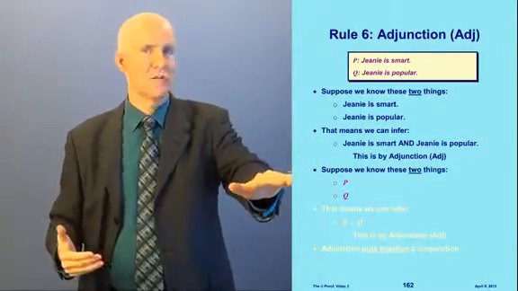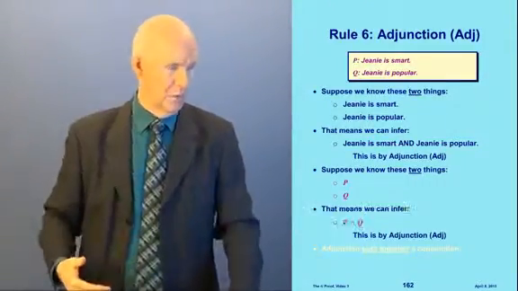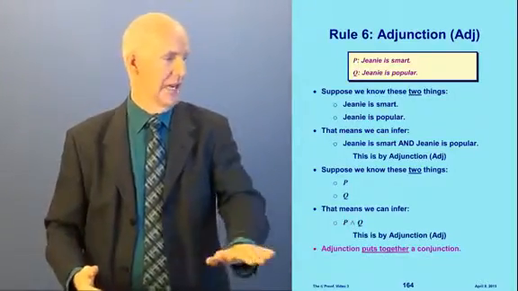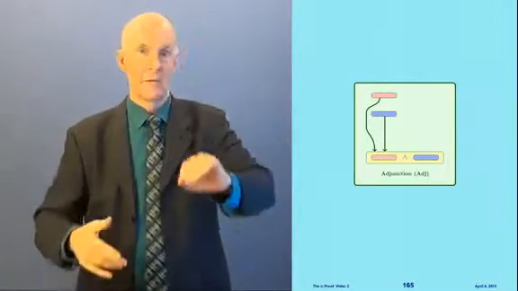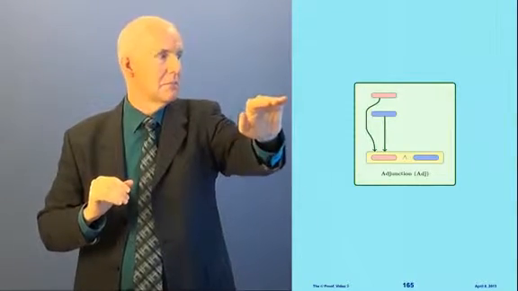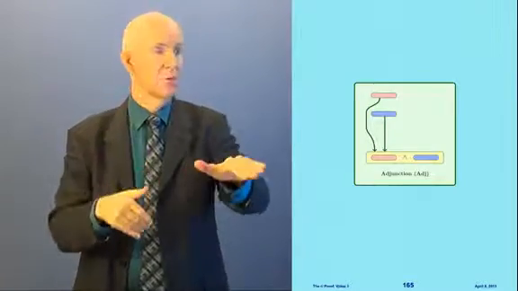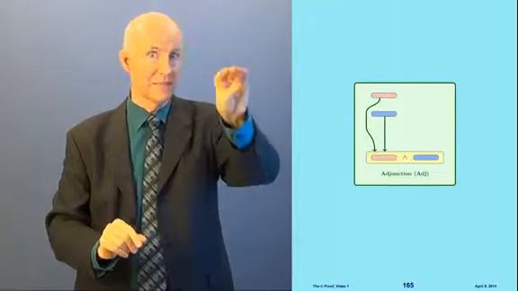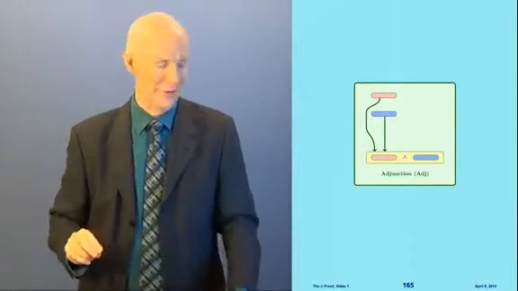So, supposing we know these 2 things. Supposing we know P, and we also know Q, well, then we can infer P and Q by adjunction. So adjunction puts together our conjunction. All right, here's the rule. We have the pink as 1 line. We have the blue as another line. And then we can infer from that, we can get pink and blue with the and sign in there. And there are 2 arrows, see, because you have to have the pink and the blue as separate lines, and then we get pink and blue as our new line with 2 items in the from column.